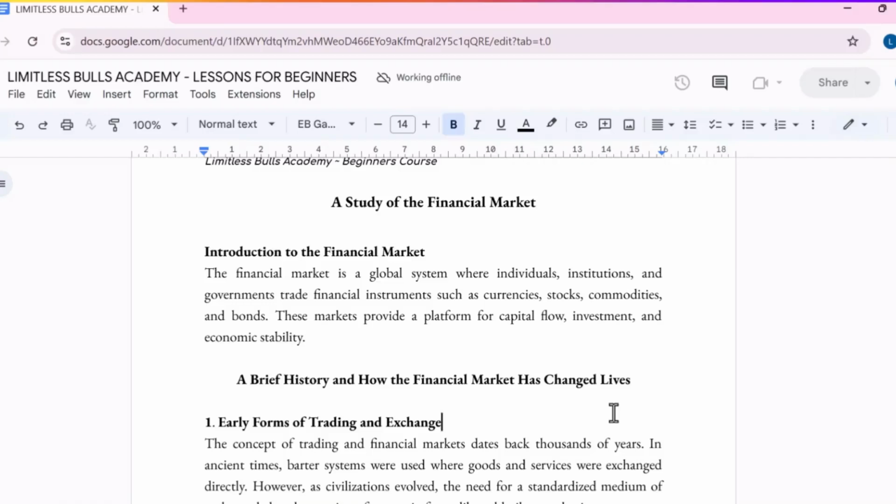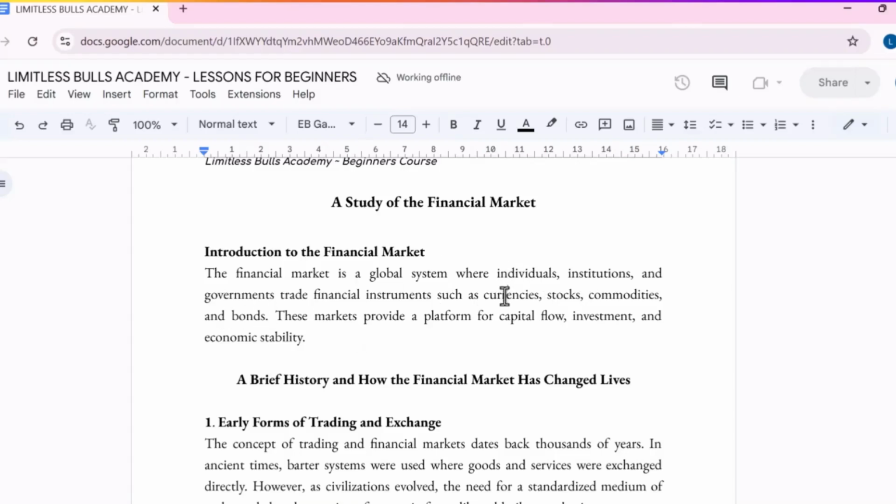And what is financial market? We can liken the financial market to a market where we buy and sell financial products. So let's use this for the purpose of this study today. The financial market is a global system where individuals, institutions and governments trade financial instruments such as currencies, stocks, commodities and bonds.